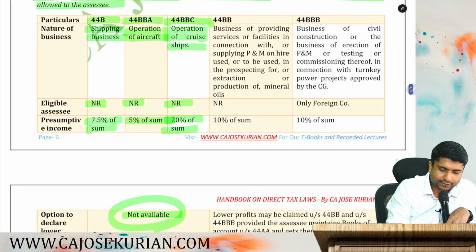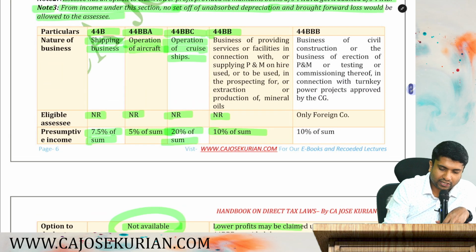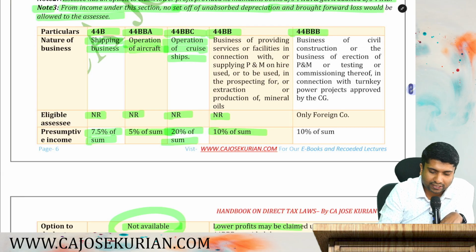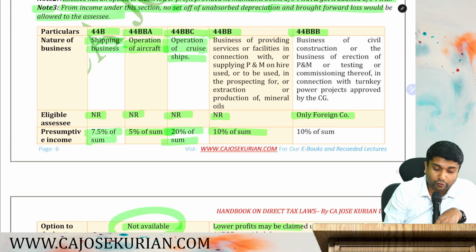44BB, that is providing services in connection with exploration of mineral oil, or directly exploring the mineral oil, applicable to all NR. 10% shall be the presumptive profit. There you can maintain books of accounts and carry out a tax audit so that you can show a lower profit. Similarly, 44BBB, that is civil construction, etc. of a turnkey power project, is applicable only for foreign companies.